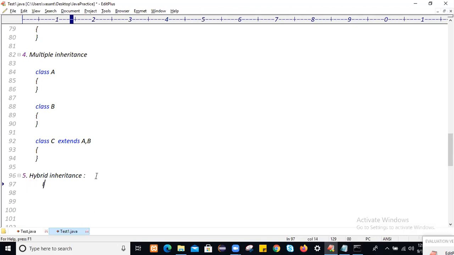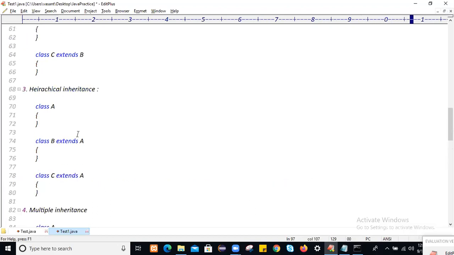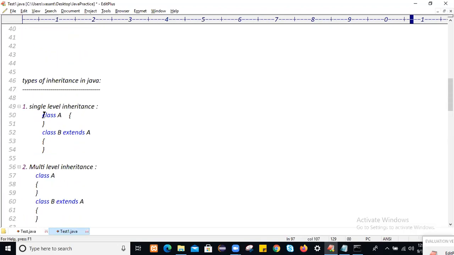It is the combination of multiple and hierarchical inheritance, and hence not supported in Java. So these are the types, like single level inheritance.